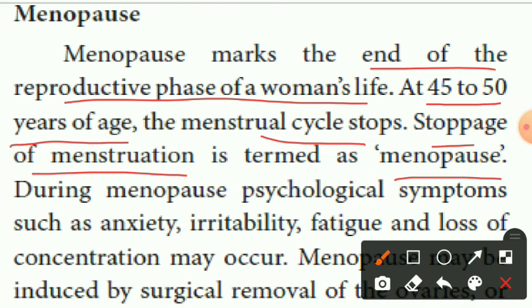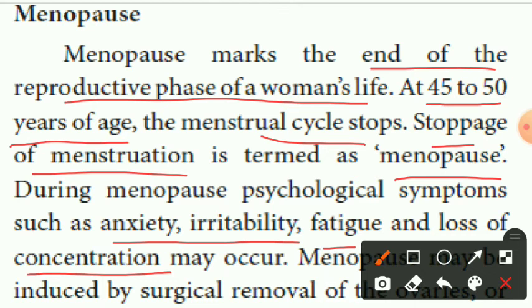During menopause, psychological symptoms such as anxiety, irritability, fatigue, and loss of concentration may occur. What feelings will come during the menopause period? Anxiety, they get angry, and they get irritated at everything. Fatigue, and they also lose their concentration.